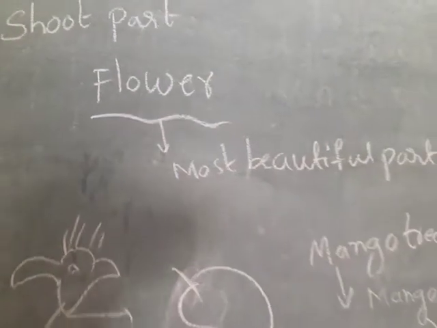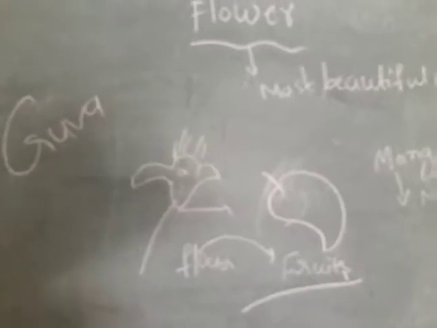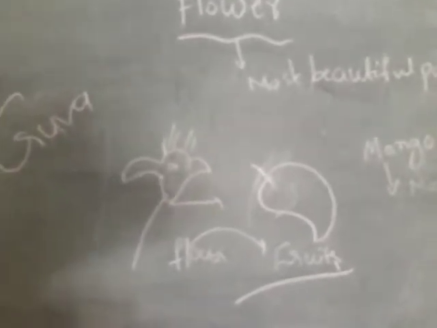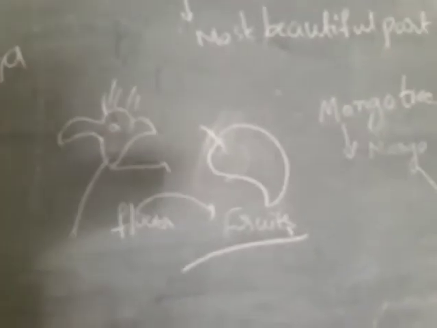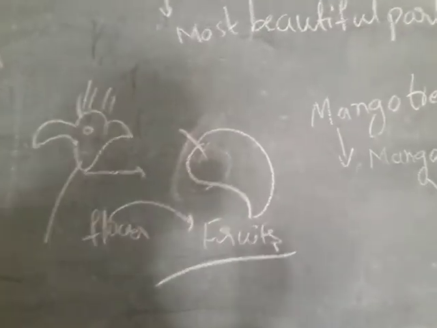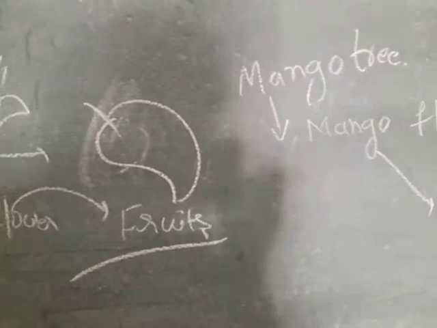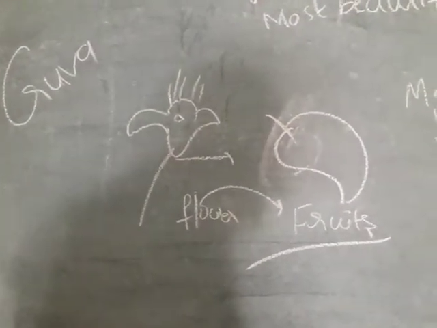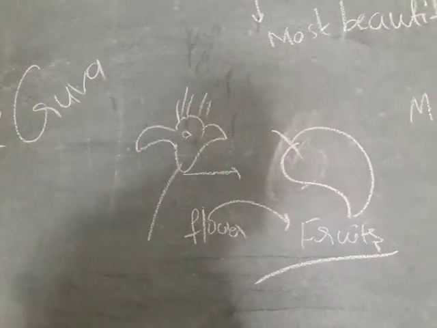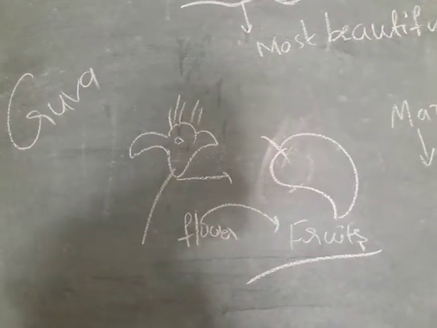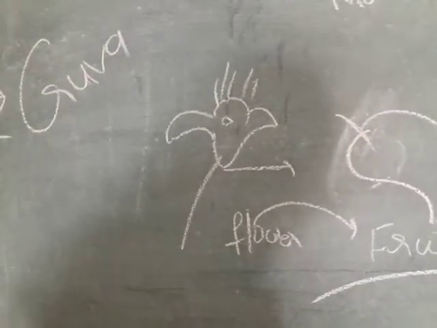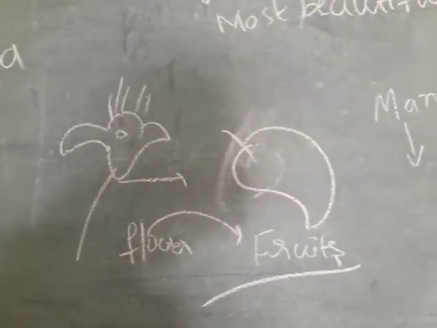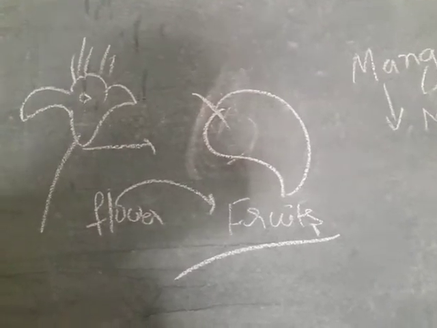Flower is the most beautiful part of a plant. Mango tree, guava tree, and next pomegranate tree. These plants first grow the flower, and that flower turns into fruit. Okay, can you understand children? When he sees flowers on his mango tree, first we can see the flower, mango flower, and after, these flowers turn into fruits.